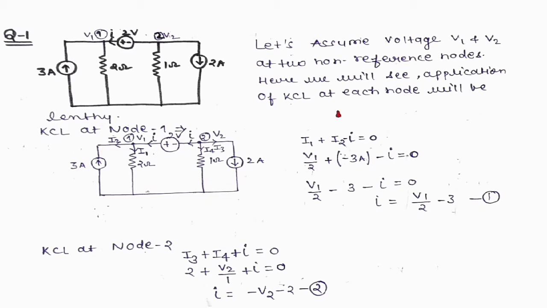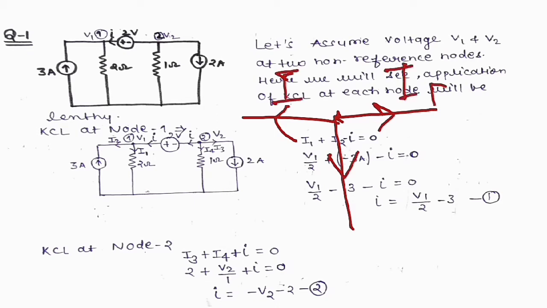In my previous video you have seen there is a KCL law, through which we considered this type of current arrangement. The summation of all the currents at a node is equal to 0.